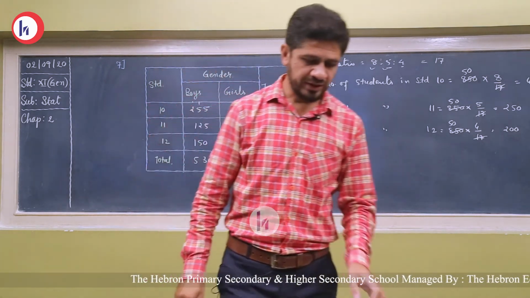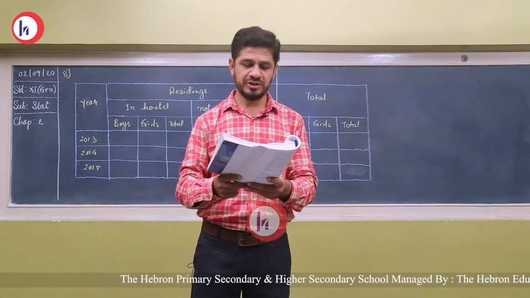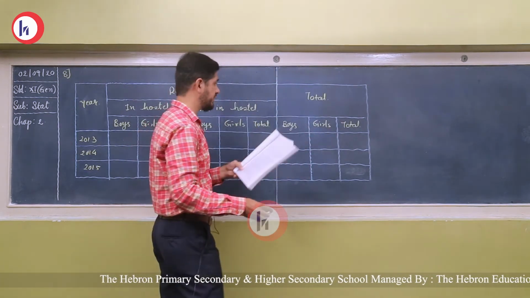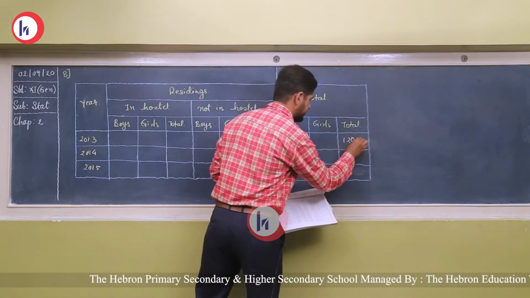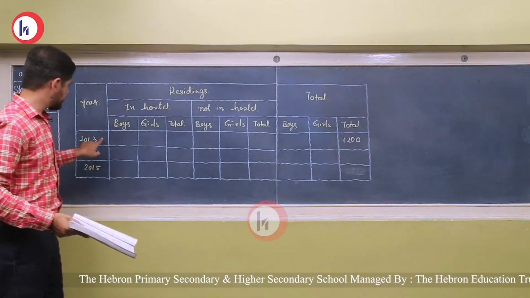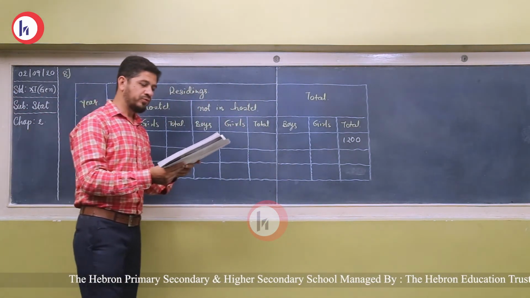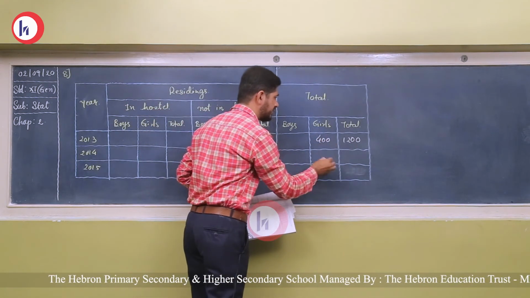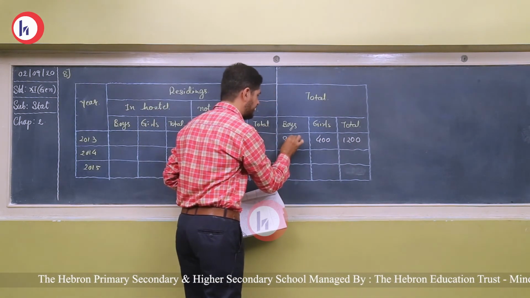Okay. Question number 8. In 2013 there were 1200 students studying in a school, and among them 400 were girls. It clearly means 800 boys are there.